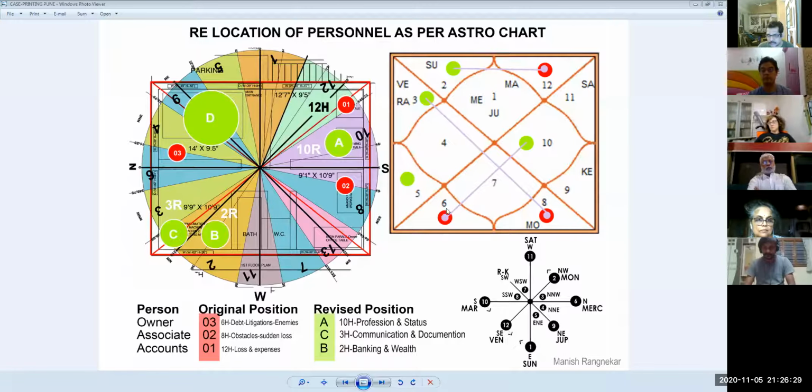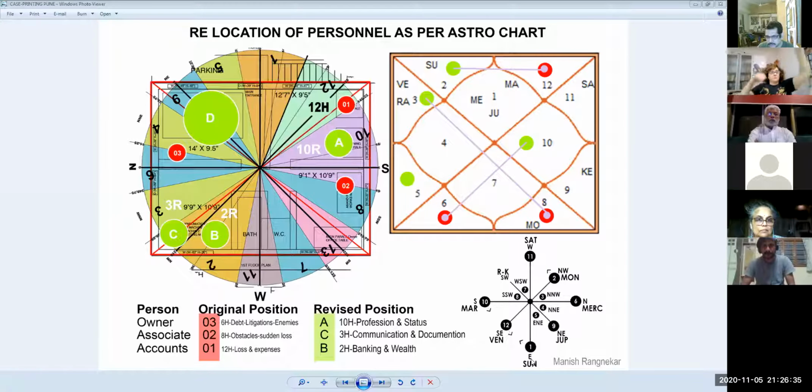These are the 12 houses. These are the Rashis which are in the houses. These are the directions of the Rashis. So if you say 1, here 1 is equal to east. 2 is here northwest, and so on and so forth. This arrow, by the way, last time I told you that this is the first half of northwest. We will get into this later if required, but as of now, done.